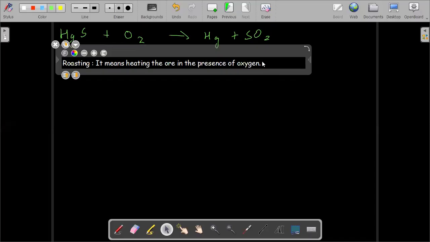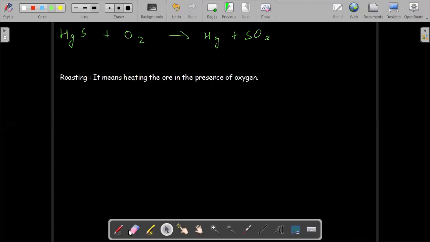This process can be used for a number of sulfide ores. If you use it for low reactive metals, you will directly get the metal. For example, for copper glance, or CuS, copper sulfide, when heated in the presence of oxygen, it gives us copper plus sulfur dioxide. Got it? Now we see the medium reactivity series.